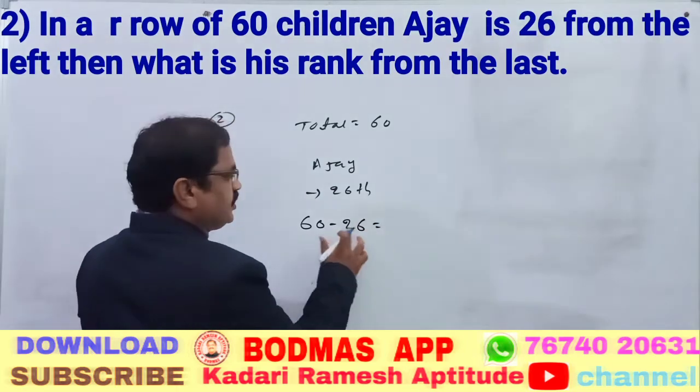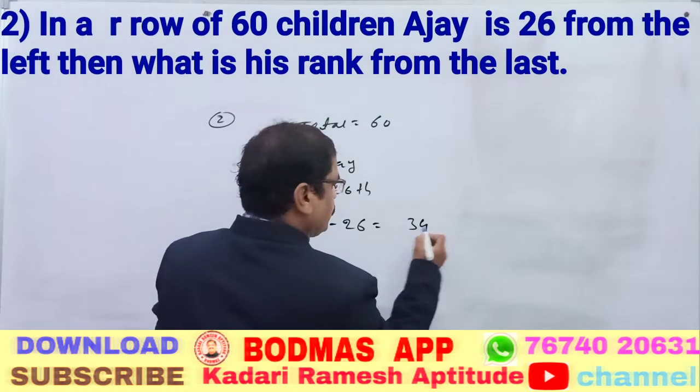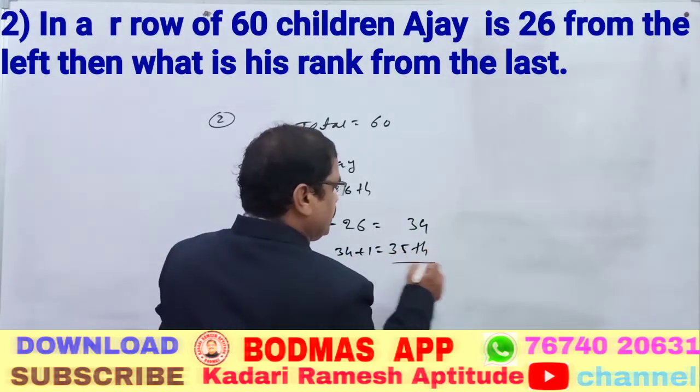So 10 minus 6 is equal to 4. 5 minus 4 is 2, is equal to 3. 34. Therefore 34 plus 1 is equal to 35th is the answer.